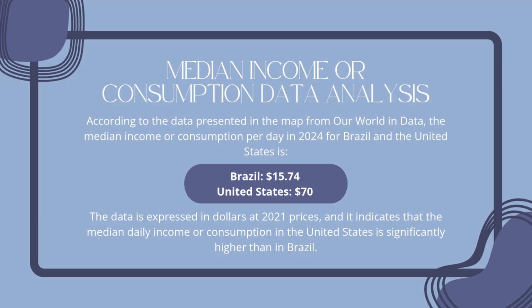According to the data presented in the map from Our World in Data, the median income or consumption per day in 2024 for Brazil and the United States is: Brazil, $15.74. United States, $70. The data is expressed in dollars at 2021 prices, and it indicates that the median daily income or consumption in the United States is significantly higher than in Brazil.